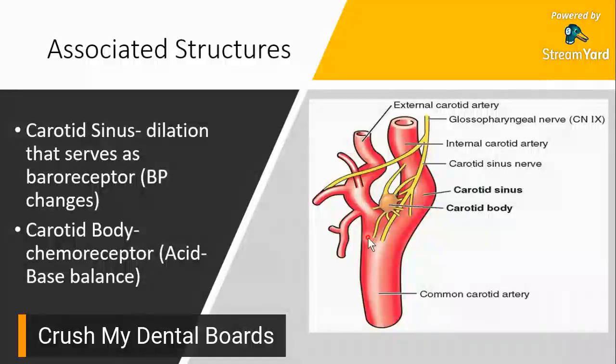Okay? But both of them would regulate blood flow. It's just like a different manner of regulating it. Yung isa via pressure, yung isa via chemical. Okay? So those are the associated structures that would go with your common carotid artery.